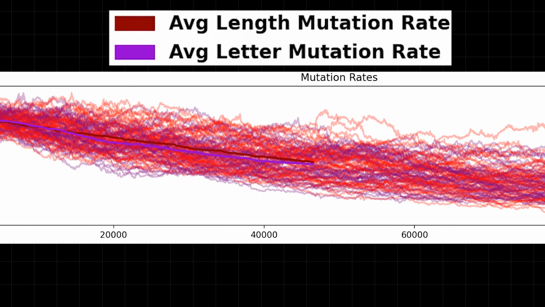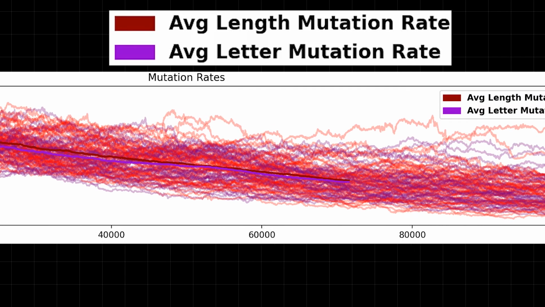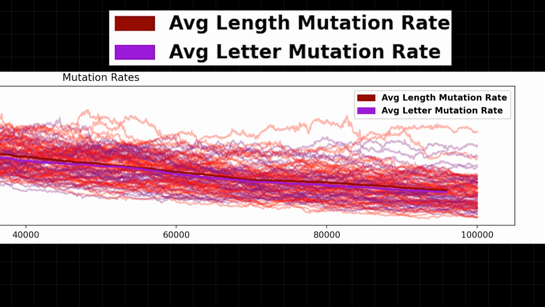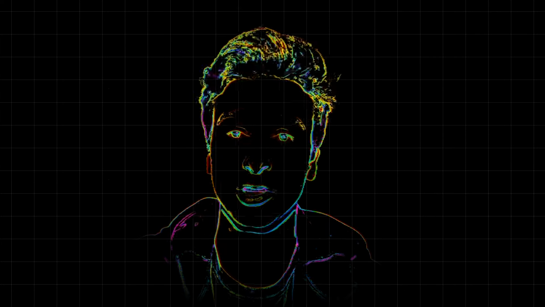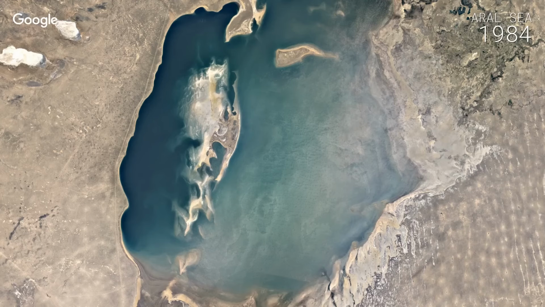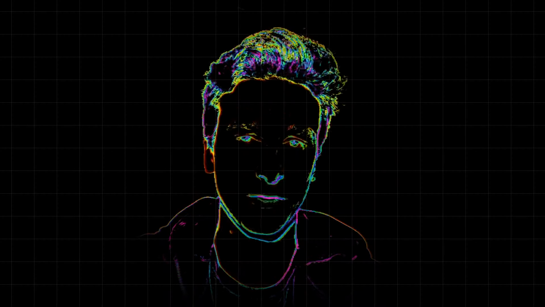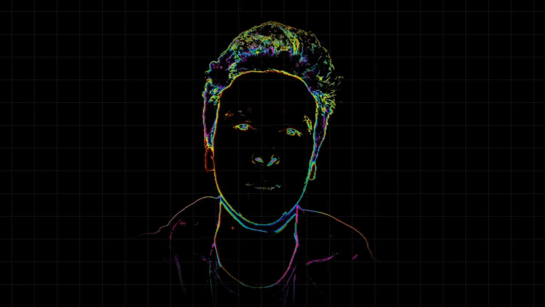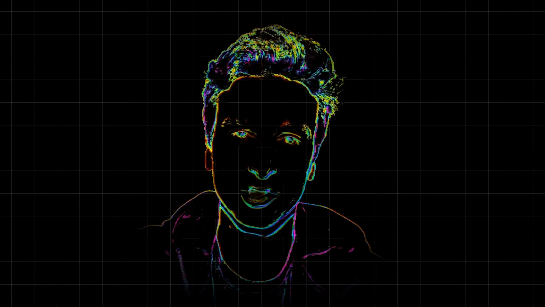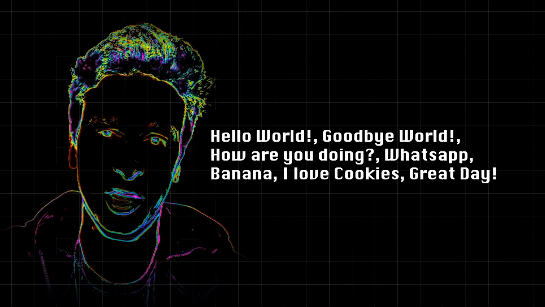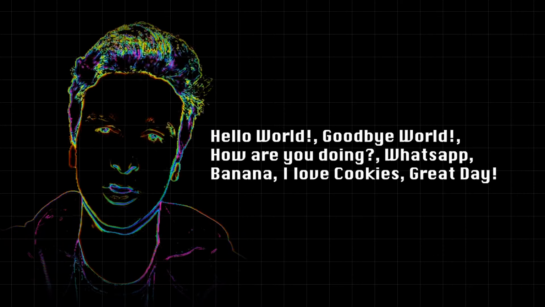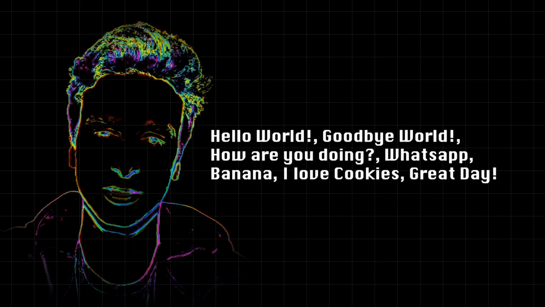As we can see, average rates are basically the same line and move in the same direction, which means that there is no real preference to any of them. However, in real conditions, there is no perfect form of life, as the environment is always changing. That's why we'll try to change ours too, and look if it's going to be beneficial for our creatures to have very low mutation rates. Every 10,000 generations, we'll change our target word to a random one from this string. Let's see how our mutation rates are gonna change under these circumstances.